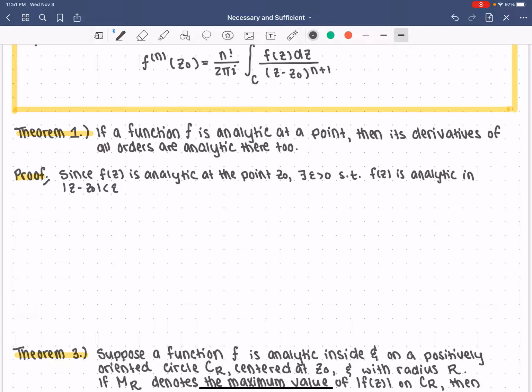So this is the circle centered at z naught of radius less than epsilon, or kind of that disk. So what this means is I have a point z naught. Analytic at this point means I can find some epsilon neighborhood of it so that the derivative of f exists at every point in this neighborhood.